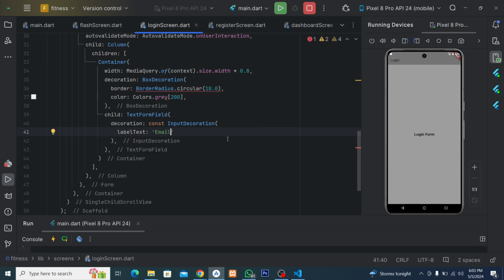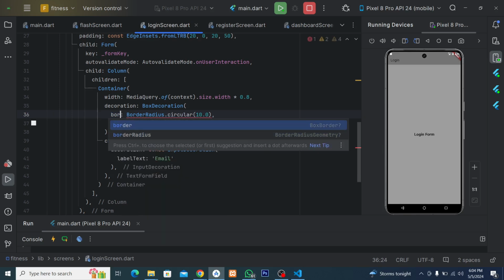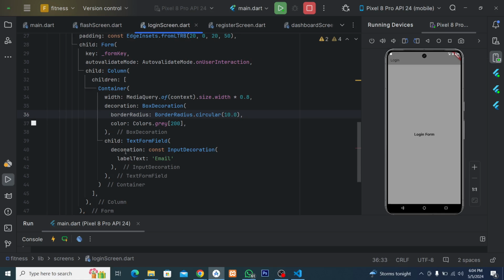Okay, so that's it. After the label we're also going to have some items inside. So now let's add them also. First of all, let's work on this. Here we have this border and we have a little error. This is not supposed to be border. We have to say border radius, not border. That's why we're having this error. So here we have the input. While we are doing this, let's refresh this to see what we have.